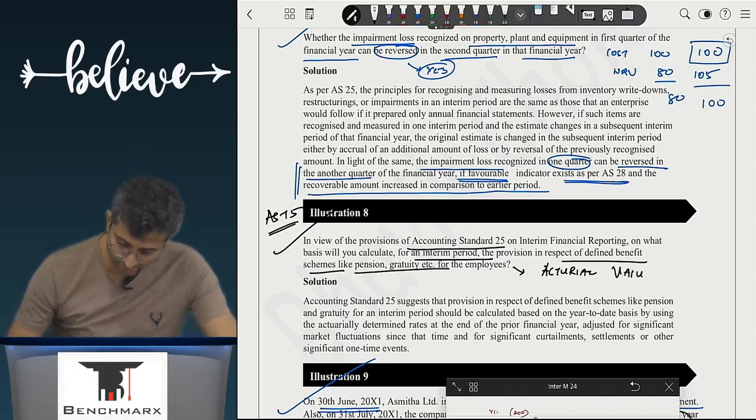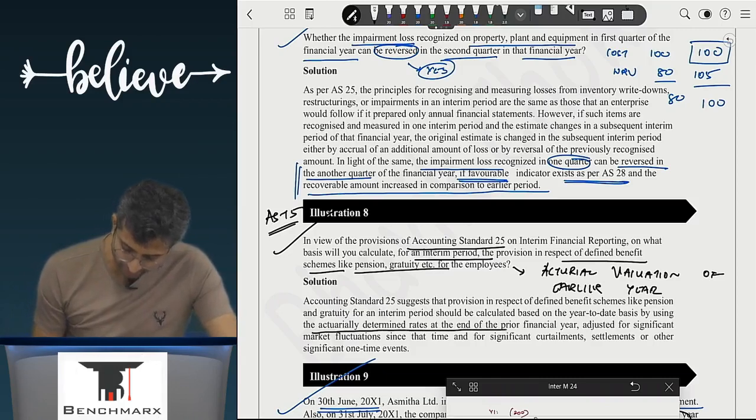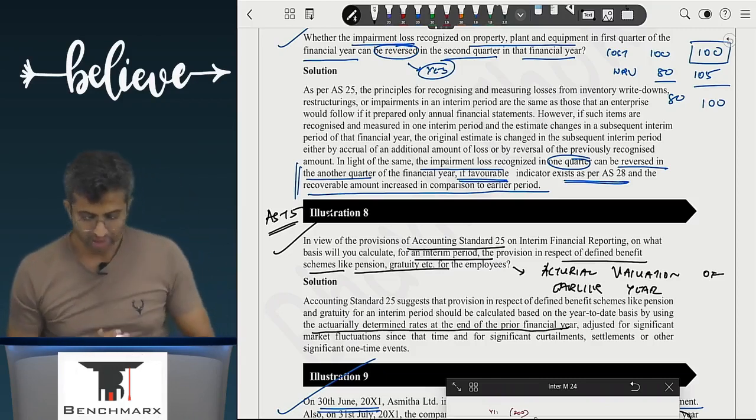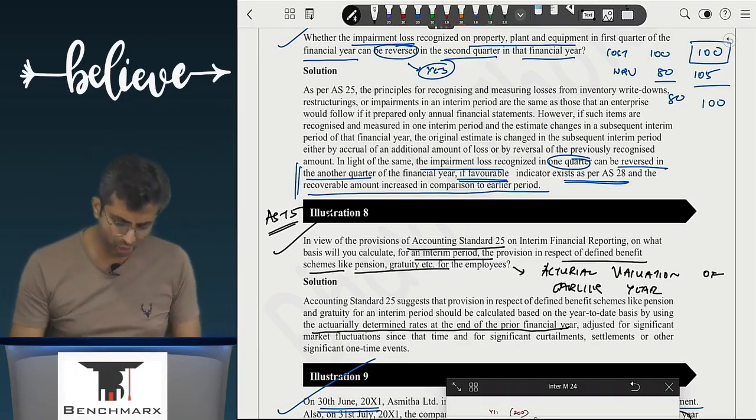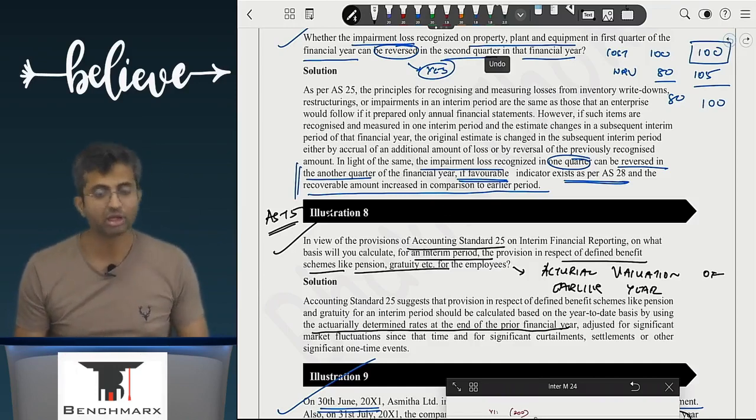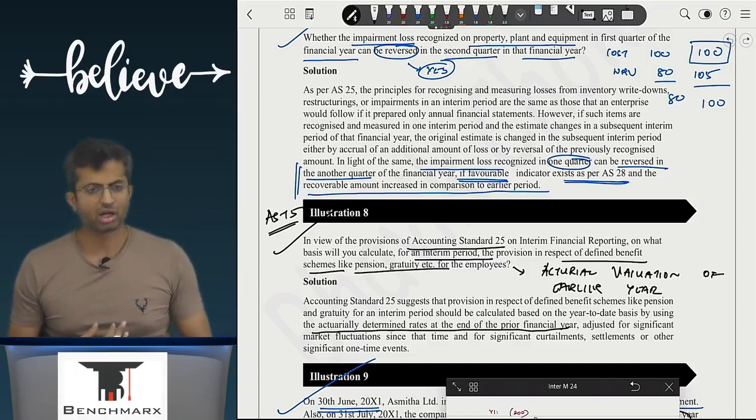Actuarial valuation of earlier year. So your working would be based on actually determined rates of the earlier years. Just write this, you will do this when you do AS15. Are we clear with this?